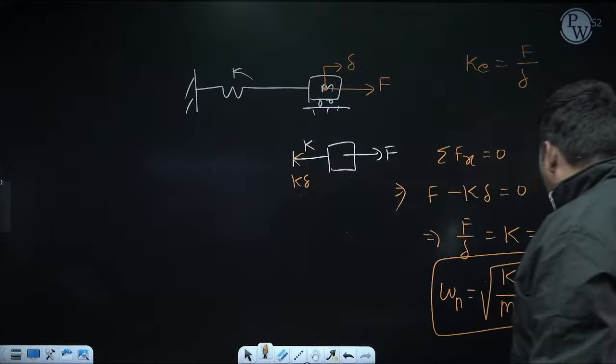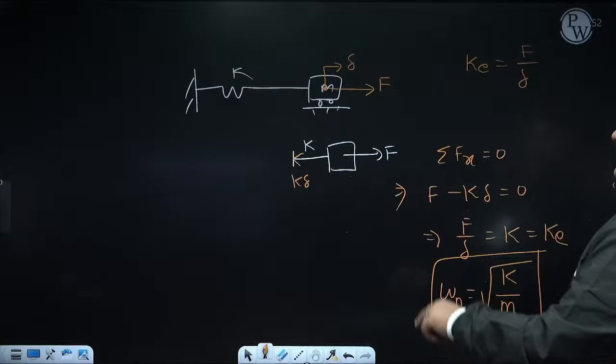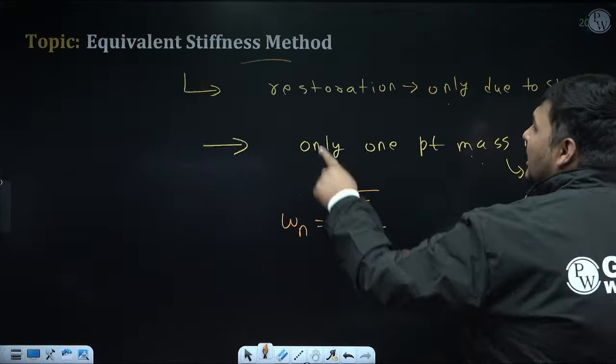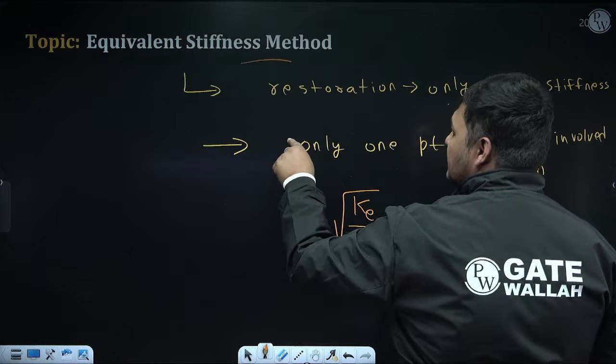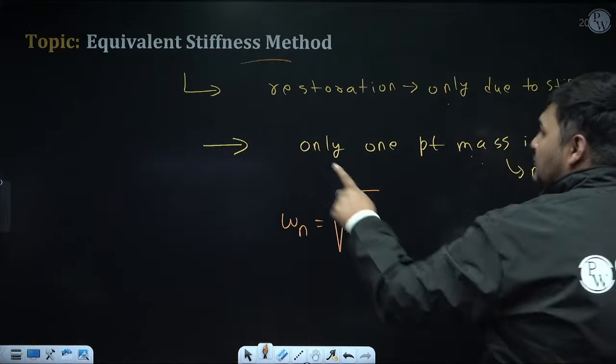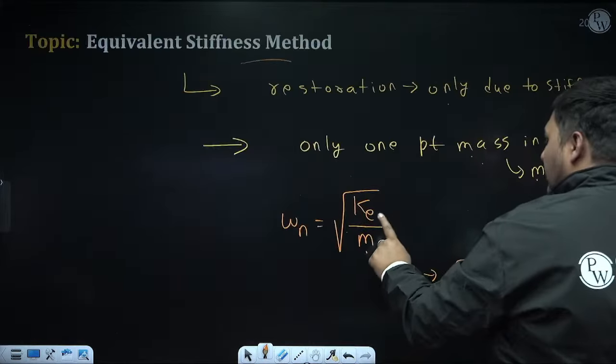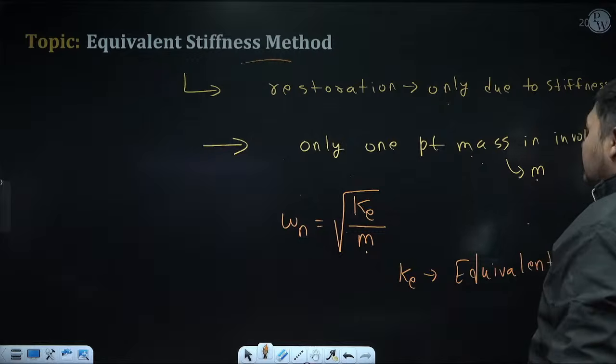We will apply this method for the other cases in which these two conditions are satisfied. If these are satisfied, by using this formula calculate Ke, put it here, and you will get omega n. Okay. Now,